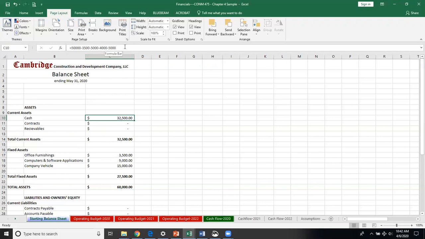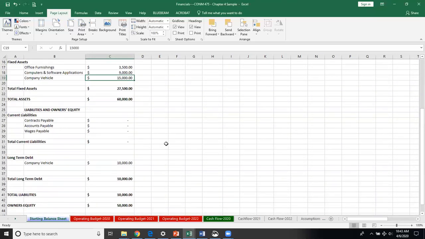And then this final $5,000 I put as a down payment on a company vehicle that I assume that I would need. The company vehicle is worth $15,000. And so what that means is when I've gone through and I've purchased everything, I've got $32,000 in cash, and I've got a total of $27,000 in fixed assets, which gives me a total assets of $60,000.